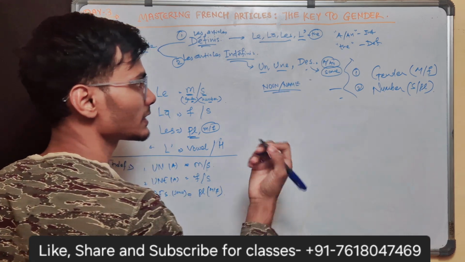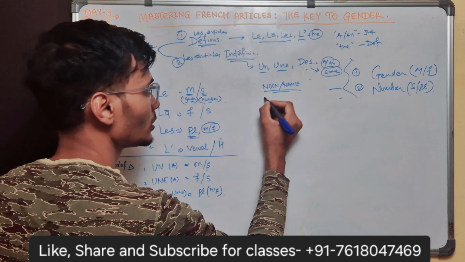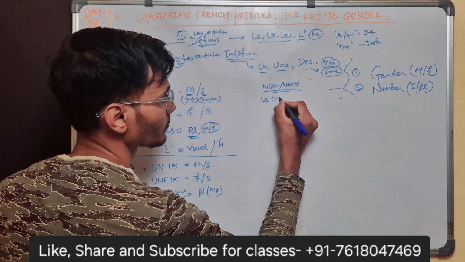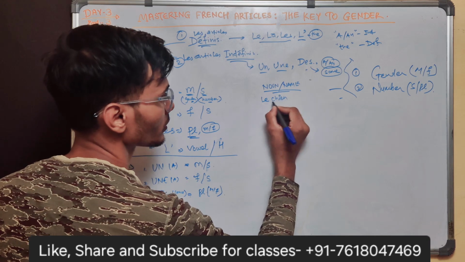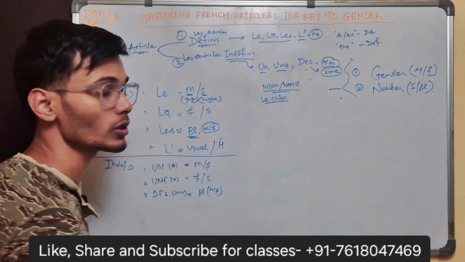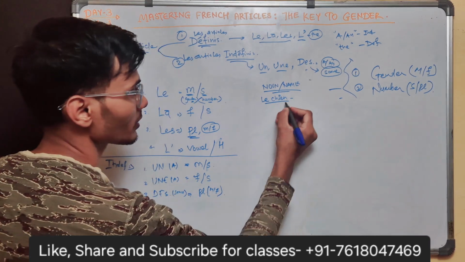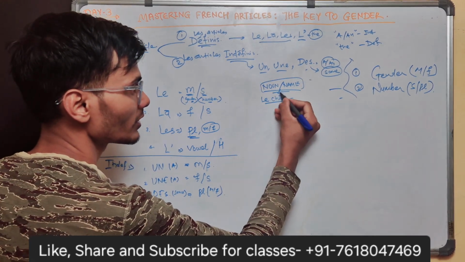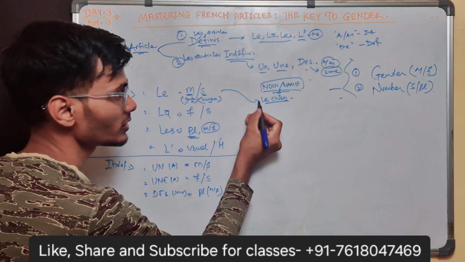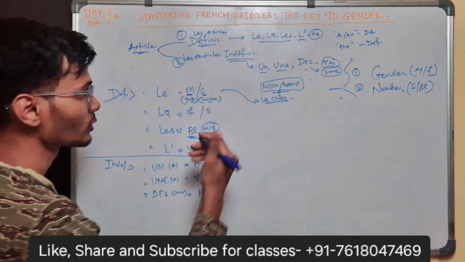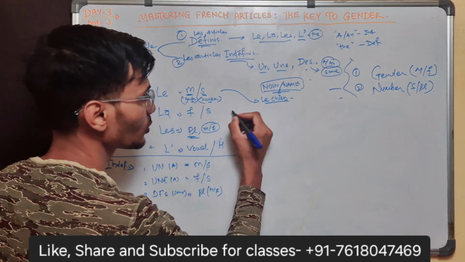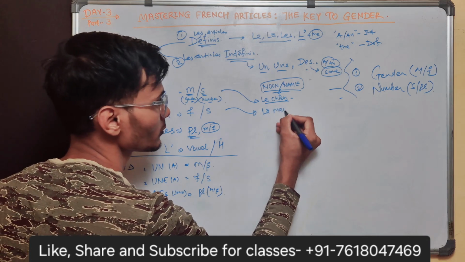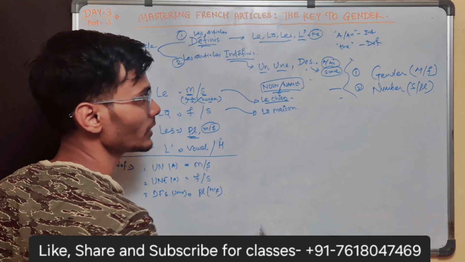For example, let's take the example now. So le chien, for example, le chien means the dog. Okay. So le chien is masculine. This is a noun, and this noun is masculine. So I am adding masculine singular, and it is singular also. So I am adding le before it. So what I can add for la maison, right? The house.